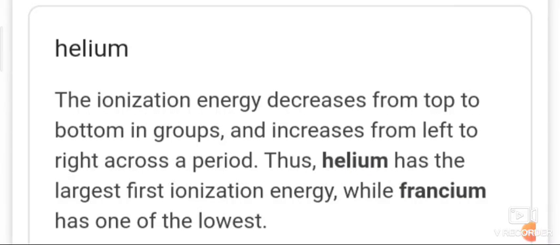If you see the example of helium, the ionization energy decreases from top to bottom in a group and increases from left to right across the period. Thus, helium has the largest first ionization energy, while francium has one of the lowest.